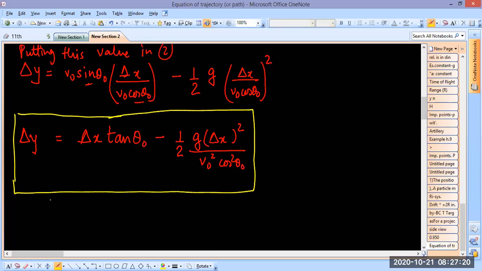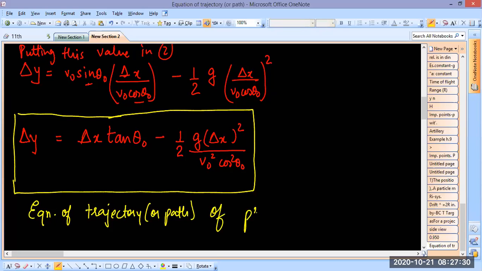Okay, so this equation is called the equation of trajectory or path of projectile, right? Projectile means the thing that you are throwing. So it will go like this, like this, here like this. So what is the mathematical equation of the shape that this makes? So this equation, that's what we have derived. So this is how you find the equation of trajectory of a projectile, right?